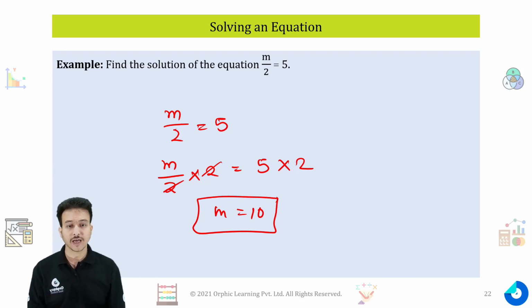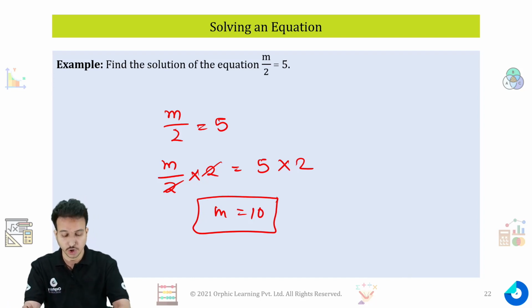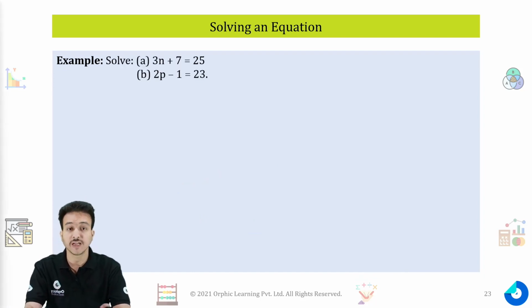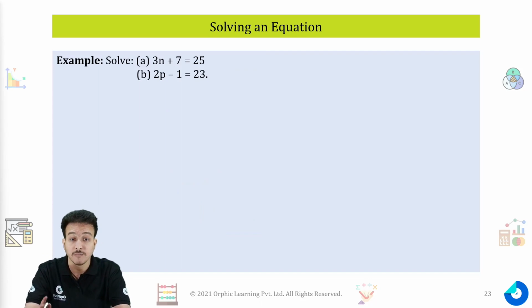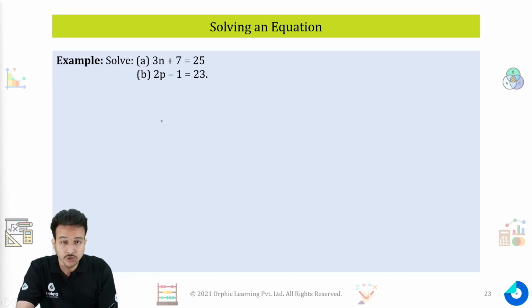But right now we are not doing any of the rules. We are just using only one rule in order to solve an equation. But if there is some equation which needs more than one rule to be solved, for an example, it is given over here for a. Let's try to solve the first one: 3n + 7 = 25.